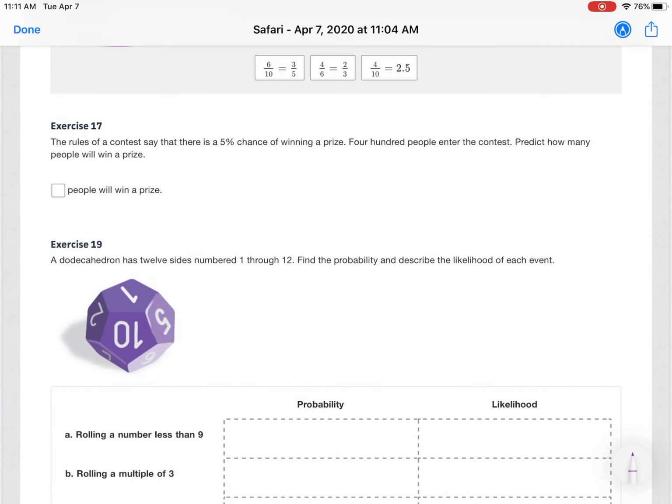Number 17. The rules of a contest say there's a 5% chance of winning a prize. 400 people enter the contest. Predict how many people will win the prize. For this, it's kind of like a proportion. We know that our whole is 400 people. Let me put this percent over 100. If there's a 5% chance of winning, that means that 5% of the people could win. So we need to find what 5% of 400 is, and when you solve for that, it will give you this answer.